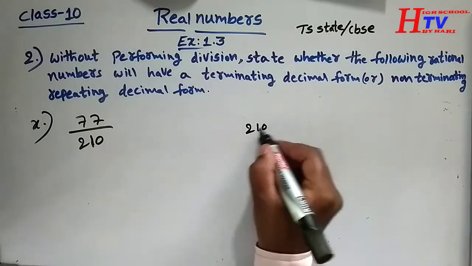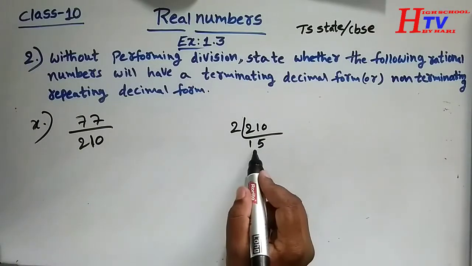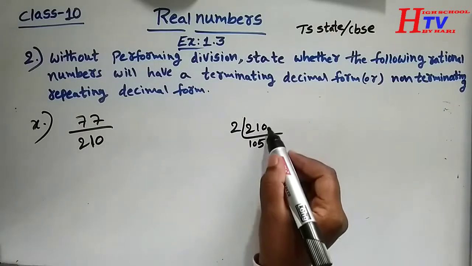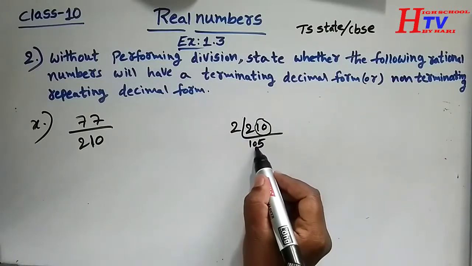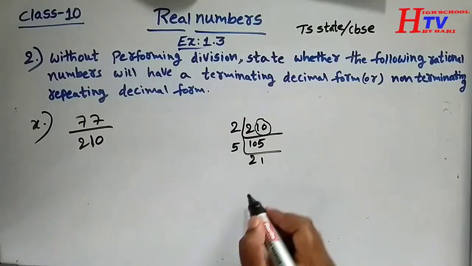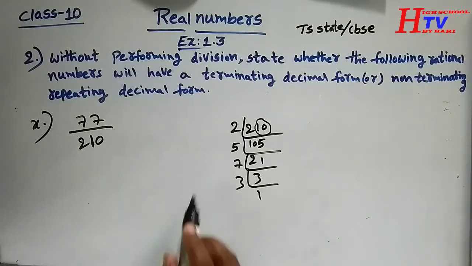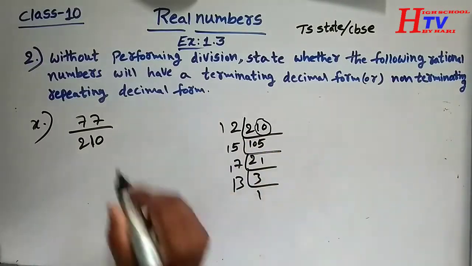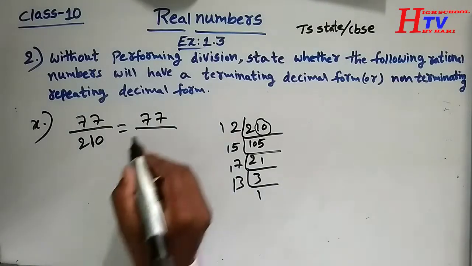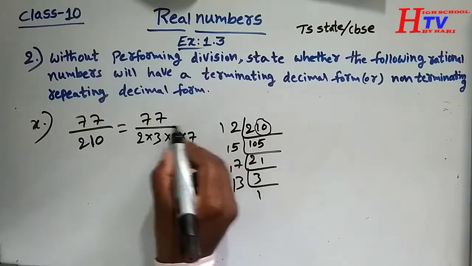Prime factors of 210. 2 1s are 2, 2 5s 10, but 2 into 15 is not 210. So 2 into 105 is 210, because I took 2 digits, that's why I added 0 between 1 and 5. 5 2s are 10, 5 1s are 5, 7 3s are 21, 3 1s are 3. So 2 into 3 into 5 into 7. 77 by 2 into 3 into 5 into 7.